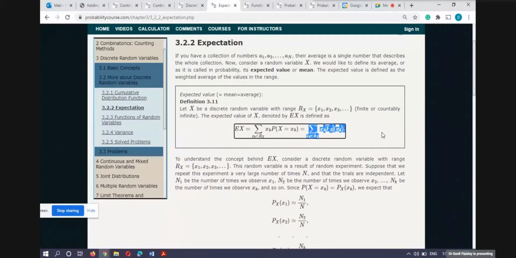Most of the time people use mean as expected value. So if in the exam I tell you to find the mean of a random variable, then you have to find its expectation. And if it is expectation, then you know that this is the formula.